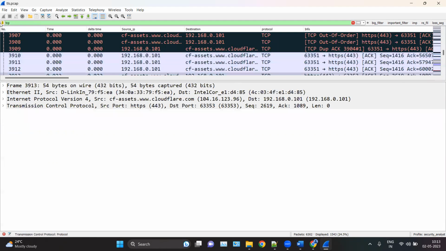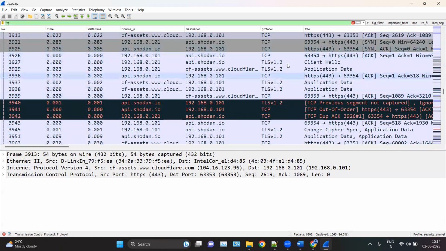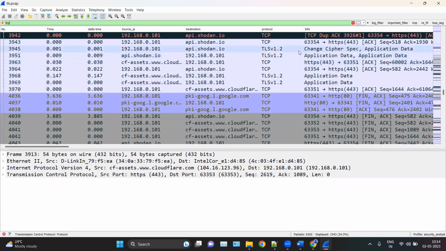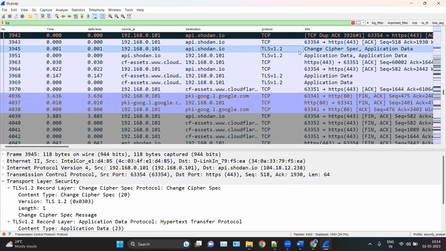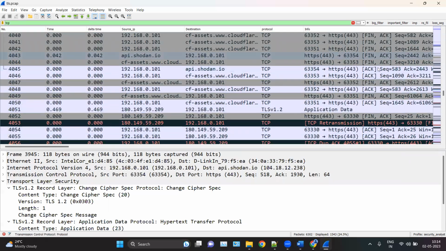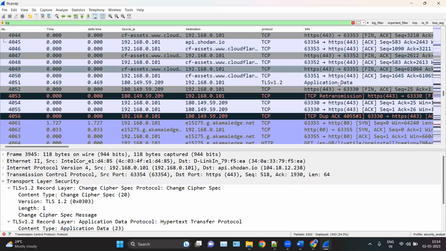And here you can see after the client hello and server hello, we are sending the change cipher spec, which kind of encryption to use, which we are exchanging via Shodan. Shodan runs on HTTPS, that is why we are connecting through TLS. And here you can see we are getting the response somewhere here, as we have lots of packets.